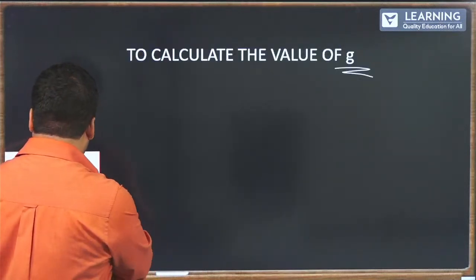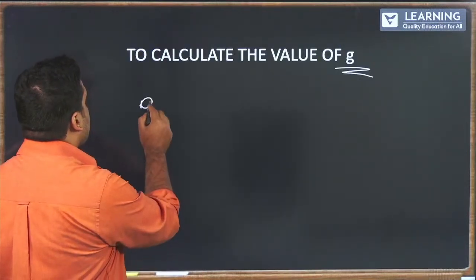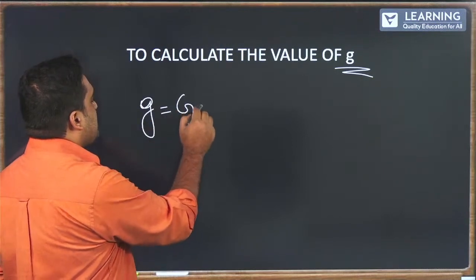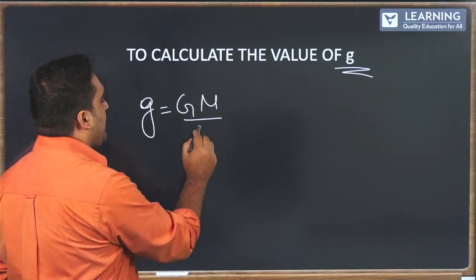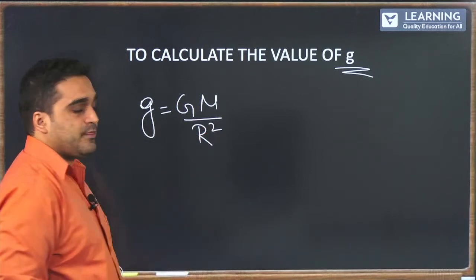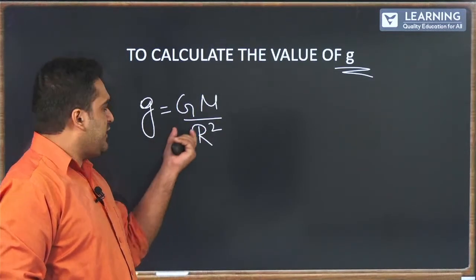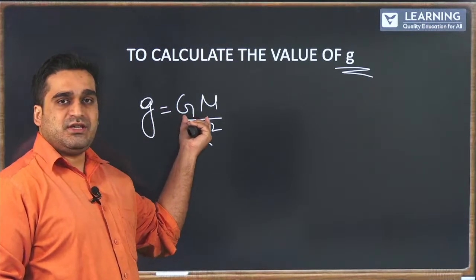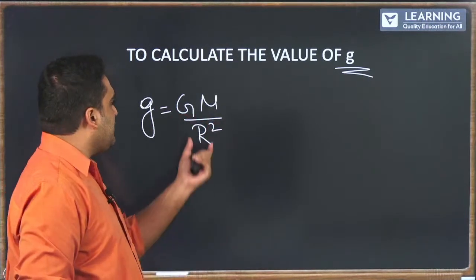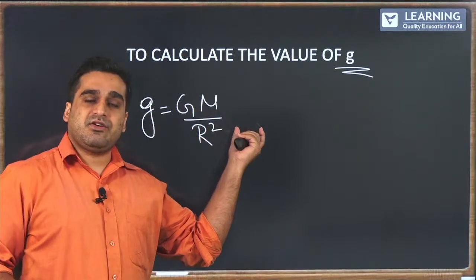Quick change in the color. g equals GM by R square, where g is the acceleration due to gravity, capital G is the gravitational constant, M is the mass of the object.